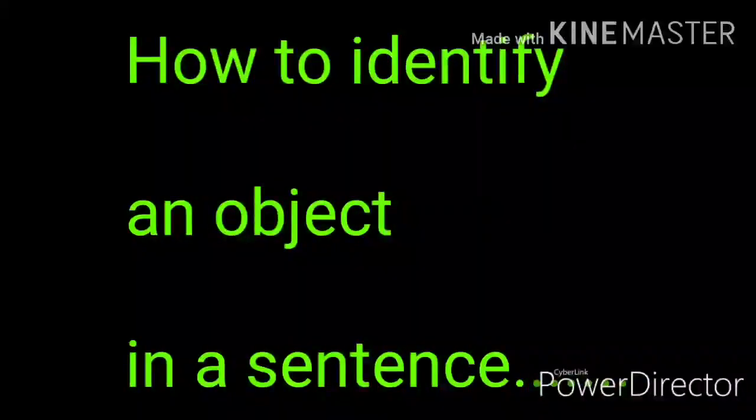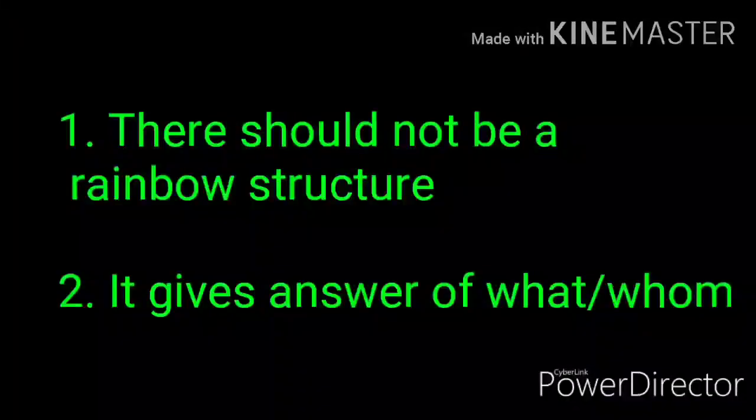As we know that there should be a transitive verb in a passive voice structure or active voice structure if we want to transform these structures into each other. There should not be a reflexive structure in a sentence.